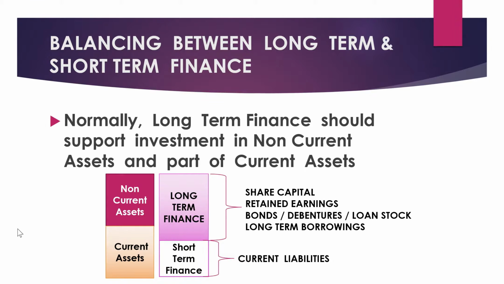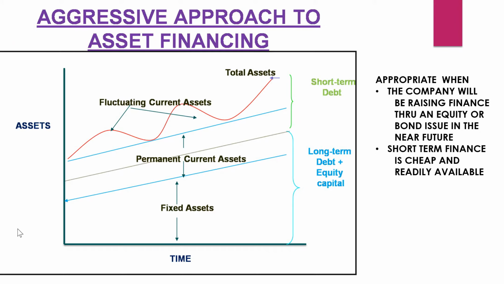This is often called a balancing approach to working capital. Of course, there may be situations where companies want to use an aggressive approach to asset financing. For example, the short-term debt or short-term finance, instead of just financing the fluctuating current assets, might be used to finance part of the permanent current assets as well. This will result in the current asset ratio becoming smaller but still positive, because part of the long-term debt and equity capital will still be used to finance part of the permanent current assets.